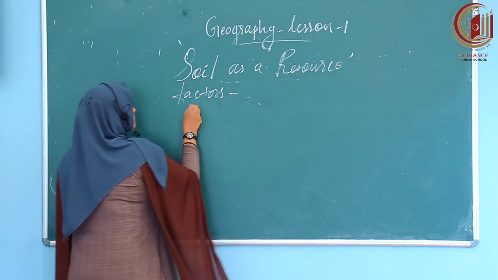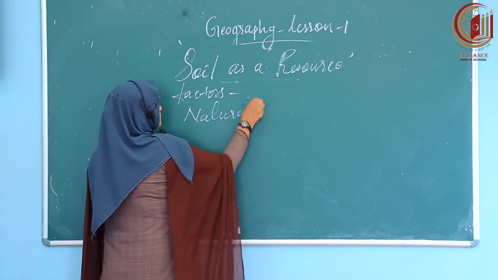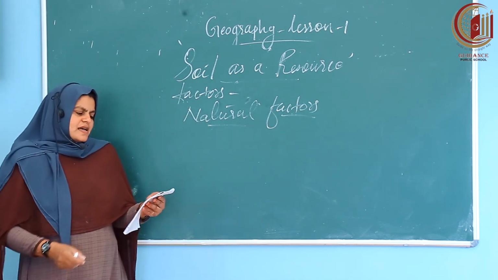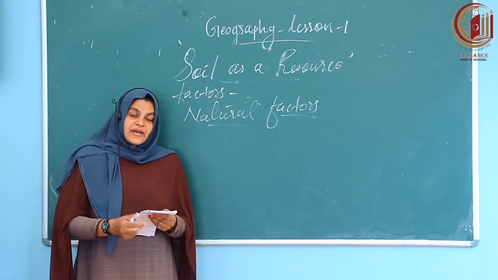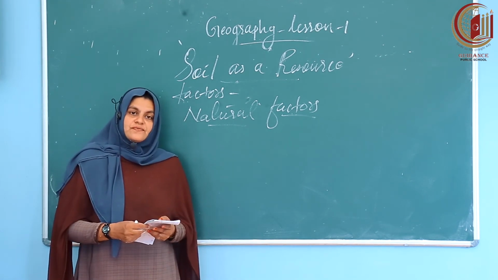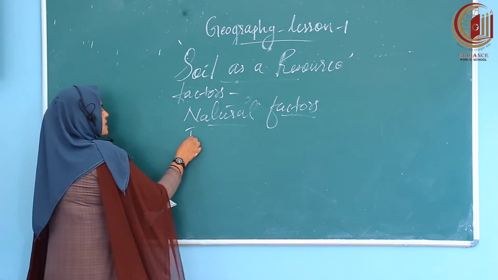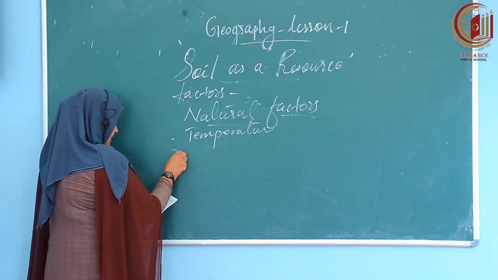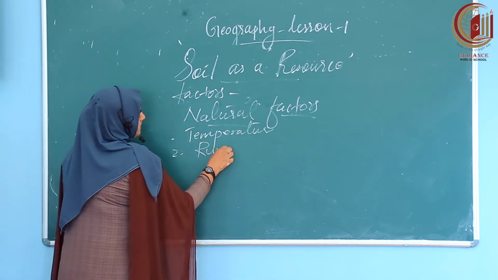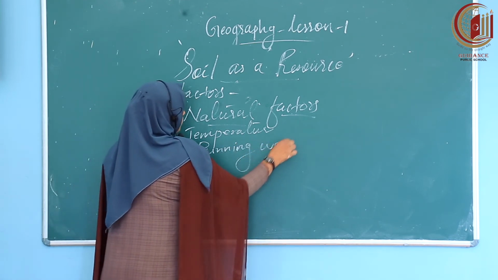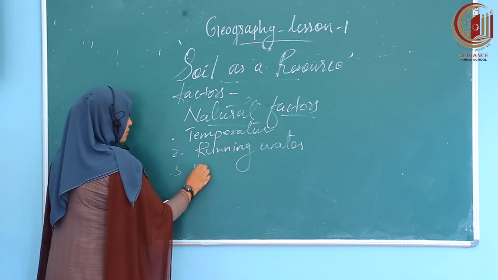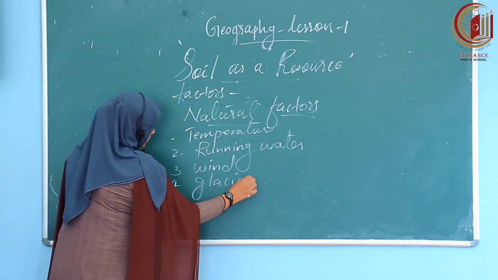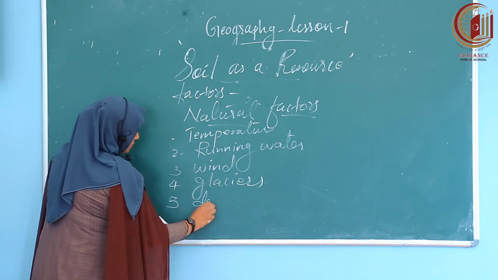Next, we have to think about some other factors responsible for soil formation, that is, natural factors. What are the various forces of nature also responsible for the formation of soil? First one, temperature. Second, running water. Third one, wind. Fourth one, glaciers. Fifth one, decomposers.